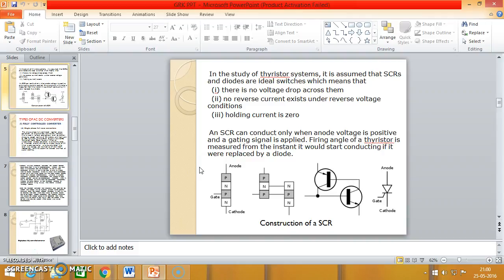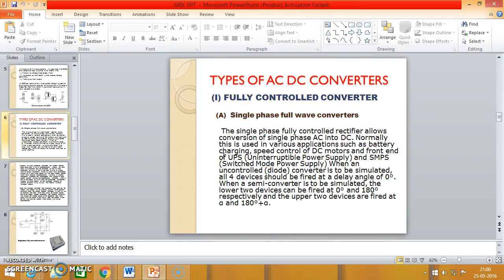The firing angle of a thyristor is measured from the instant it would start conducting if it were replaced by a diode. These devices have PNPN construction.